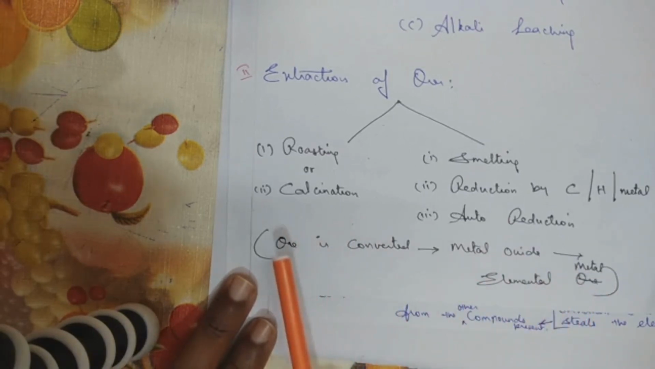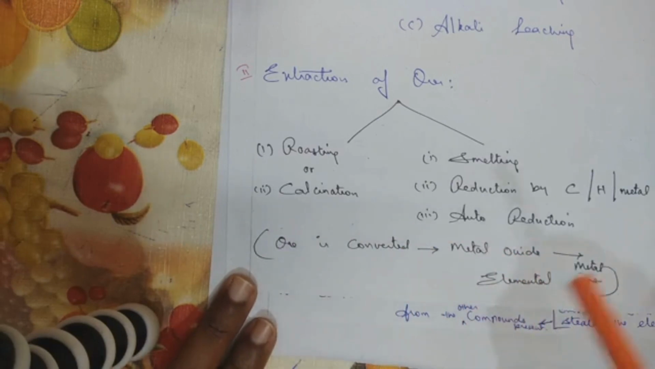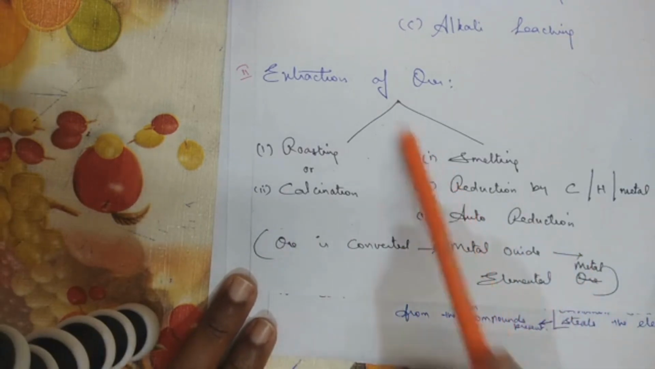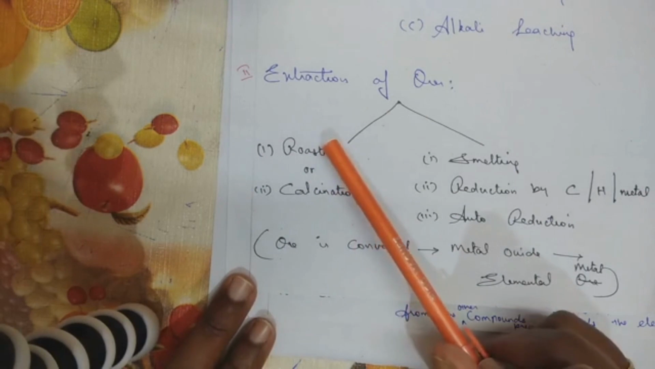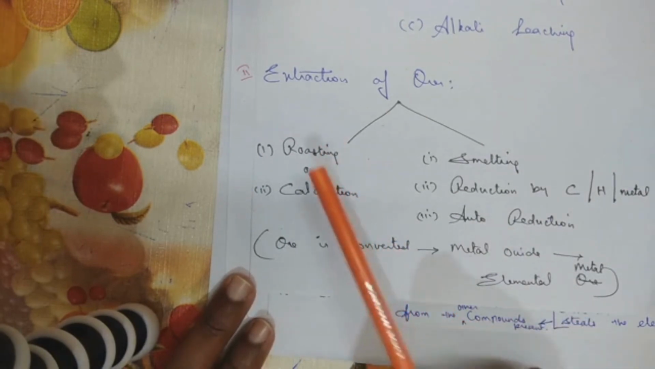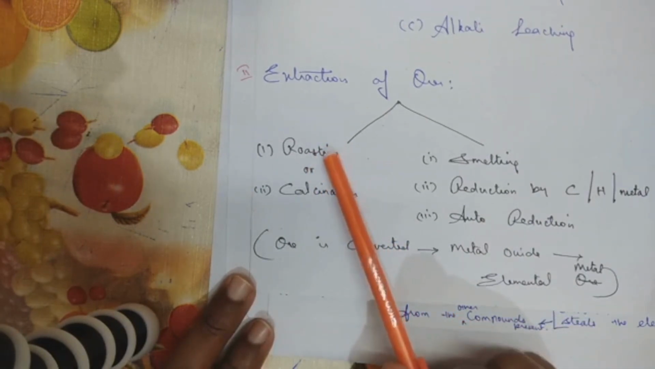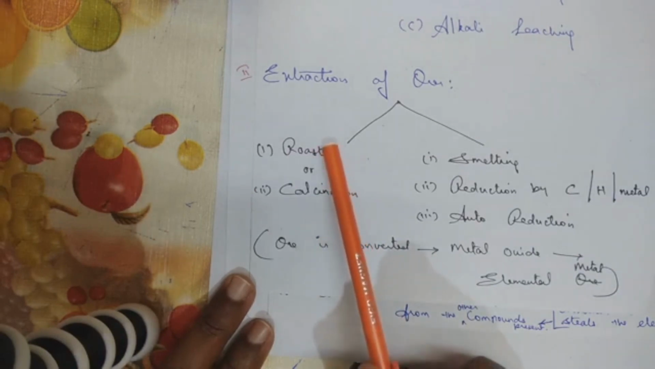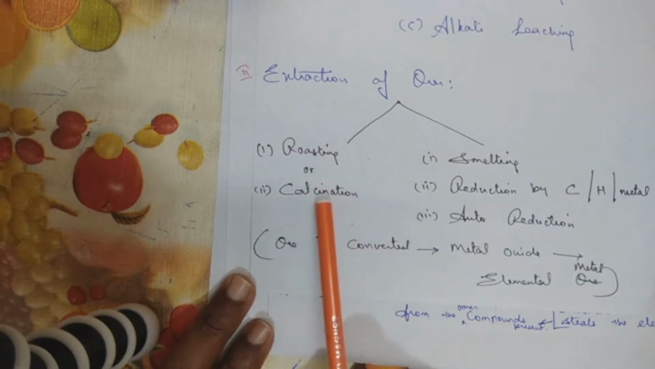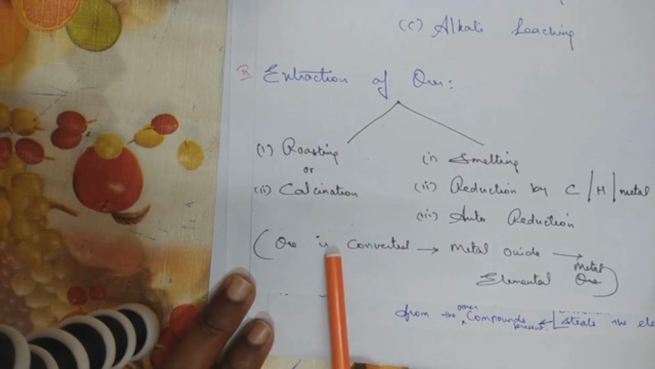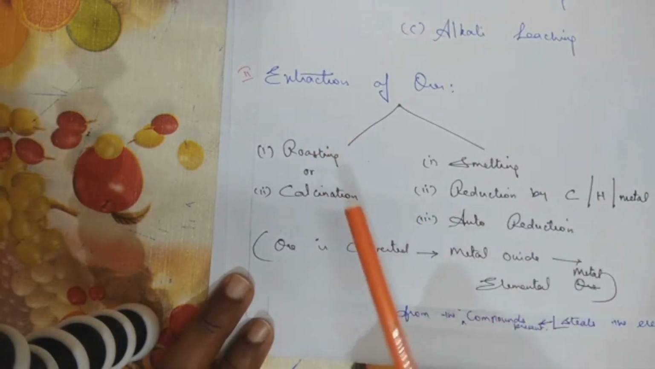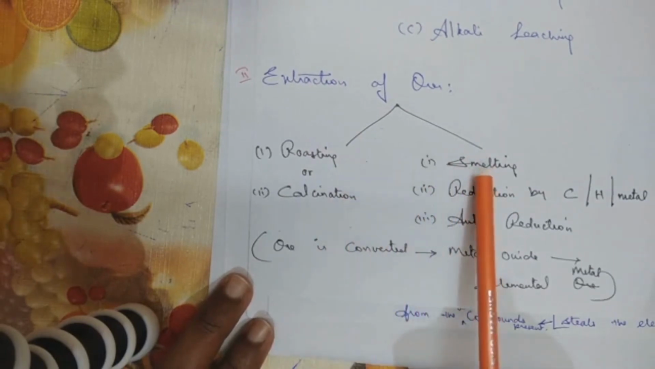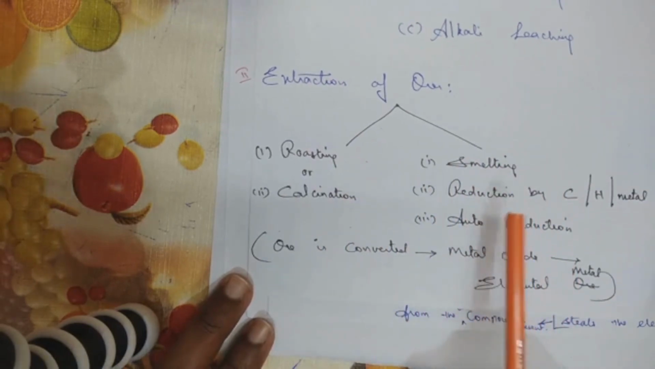So for converting concentrated ore into metal oxide and metal oxide into elemental metal, there are 5 different steps involved in it. The first will be the concentrated ore is subjected either to roasting or calcination. Roasting means heating the concentrated ore in the excess of oxygen. Calcination means heating the concentrated ore in the absence of oxygen. After subjecting either to roasting or calcination, we move on to the step called smelting followed by reduction.